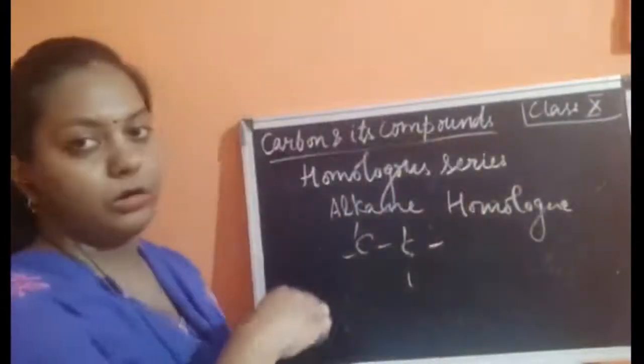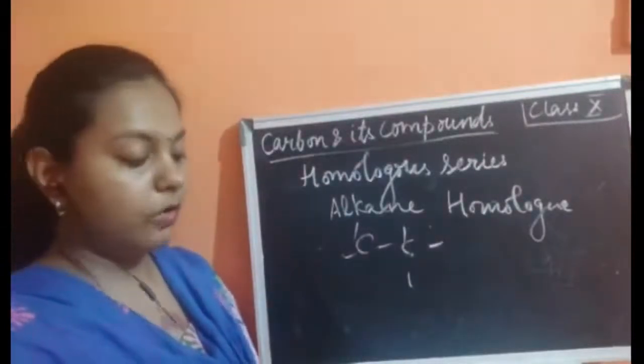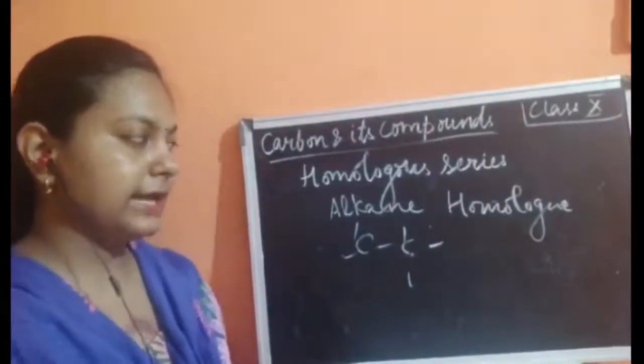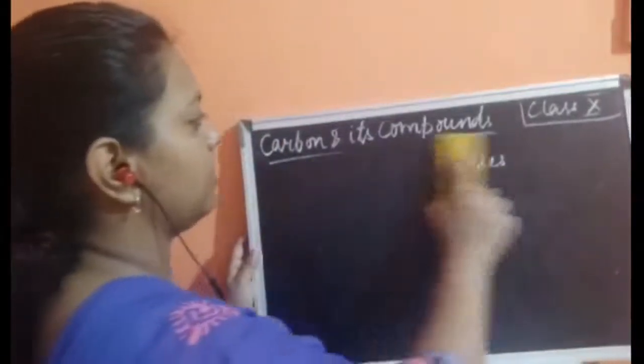This is known as a homolog. Now the next member is another homolog. Now how will we write the series for this alkane? Let's see the rules for writing this homologous series of alkanes.